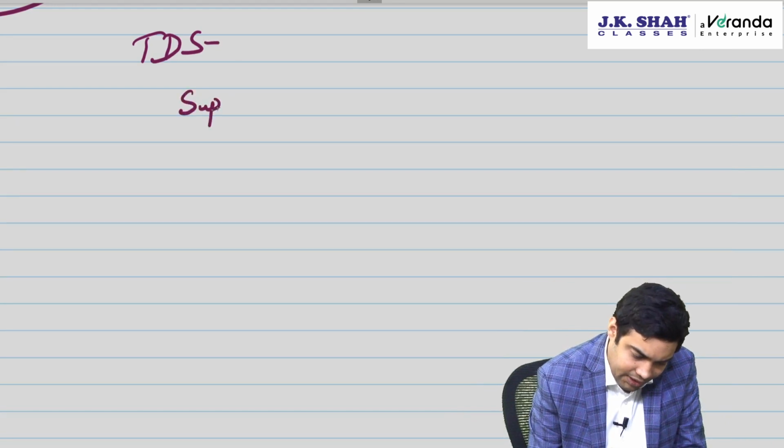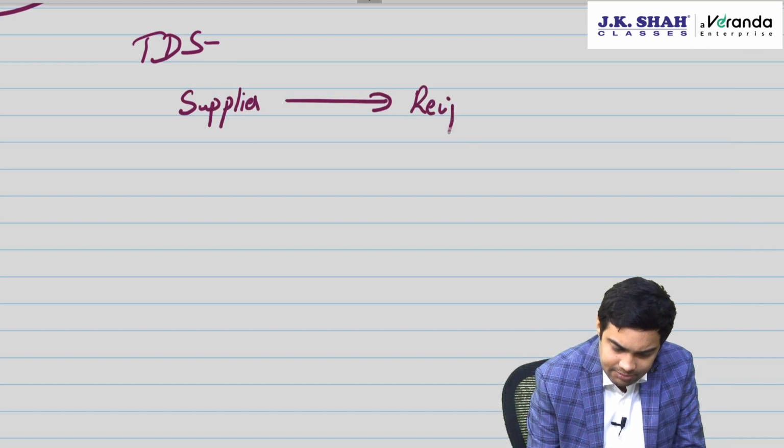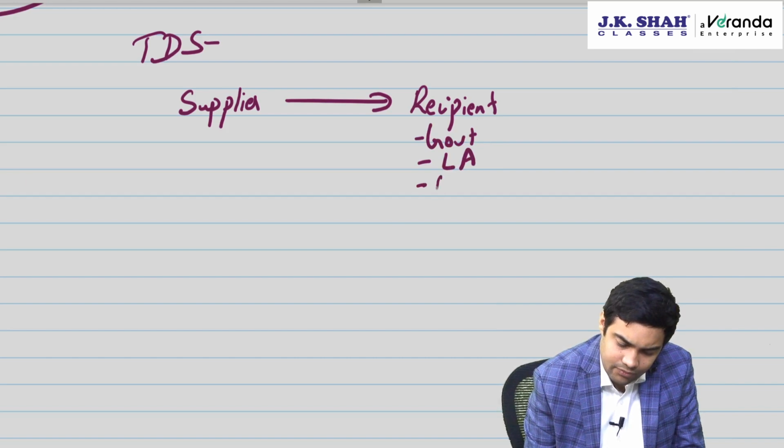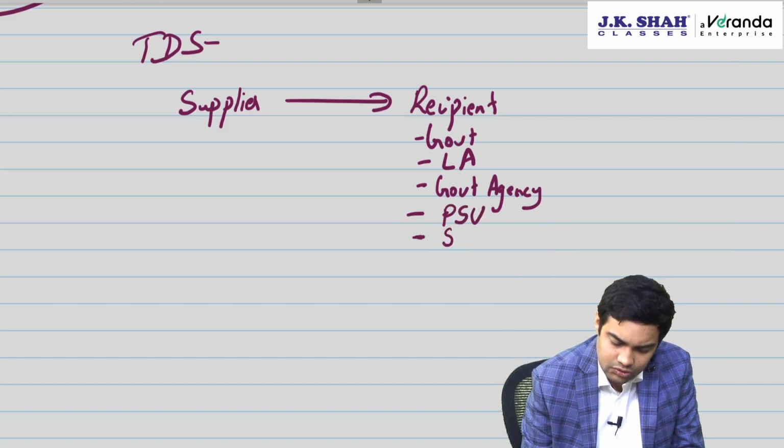Let me give you some background. Here is a supplier. Here is the recipient. Recipient is a registered person. Recipient is government, local authority, government agency, PSU, society set up by government, any authority or board set up by government.